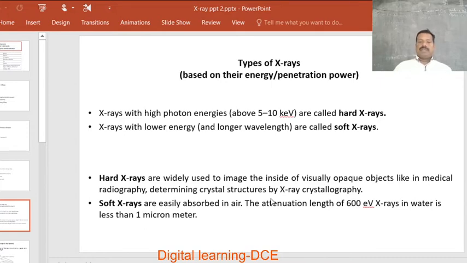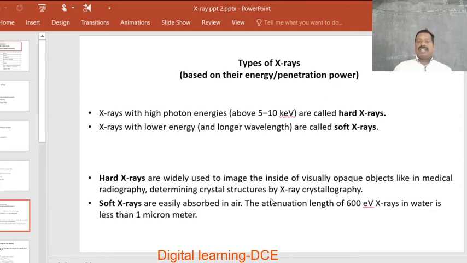Soft X-rays are easily absorbed in air. They are less energetic, high wavelength X radiation, and thereby they are strongly absorbed by the air medium. The attenuation length of 600 electron volt X radiations in water is less than 1 micron. 1 micron means 10 to the power of minus 6 meter. Just imagine 1 by 1000th of a millimeter. Within that distance of a water medium, 600 electron volt X radiations will be completely absorbed.